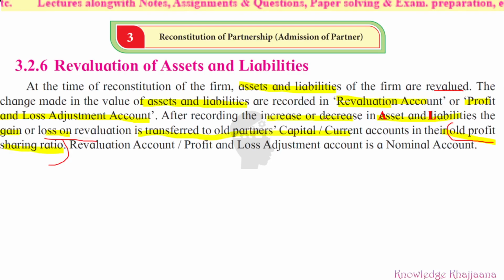So it should be debited or credited to their capital or current account in their old profit sharing ratio only, because nothing is related to the new partner. He will not take the burden of their losses, neither will he get the fruits of their profit. So he has nothing to do. So profit or loss will be debited or credited to the old partners in their old profit sharing ratio.